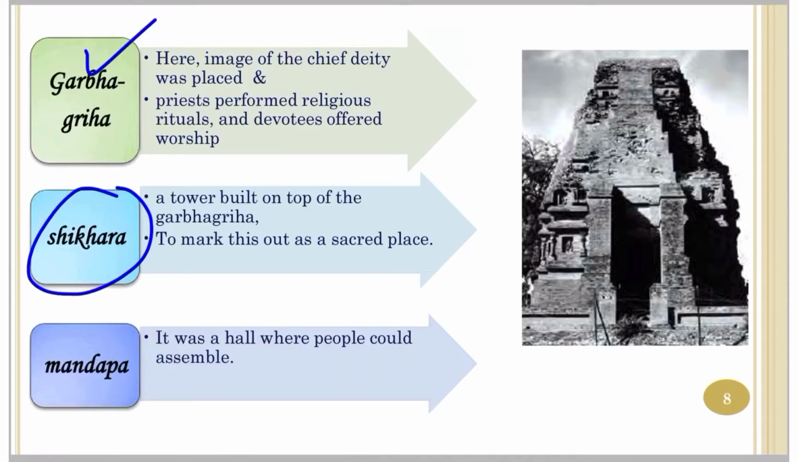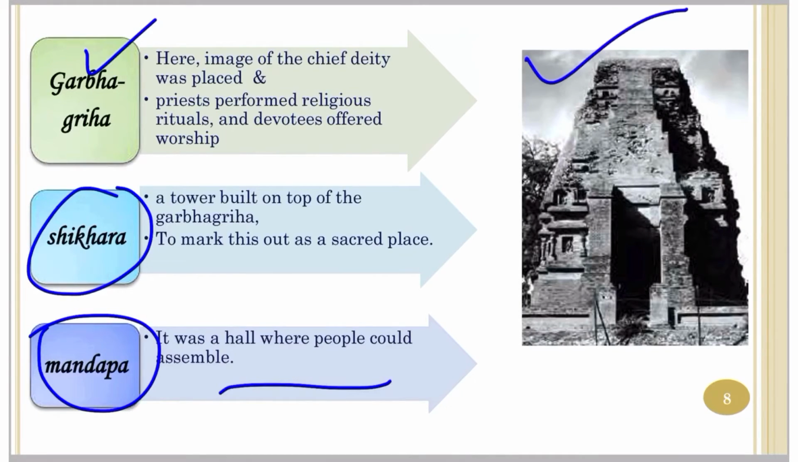Most temples also had a space known as Mandap. It was a hall where people could assemble. Now in the image you can see an early temple at Bhitargaon, UP. This was built around 1500 years ago and it was made of baked brick and stone.